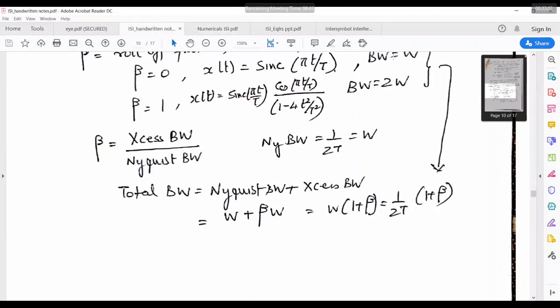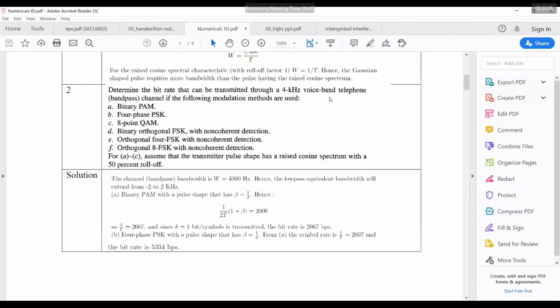That's why the total bandwidth is 2 times W by 2. Is this clear? In the figure, I understood your doubt. They have taken from minus W by 2 to plus W by 2, so that's why it is 2 times W by 2. It is the actual bandwidth.